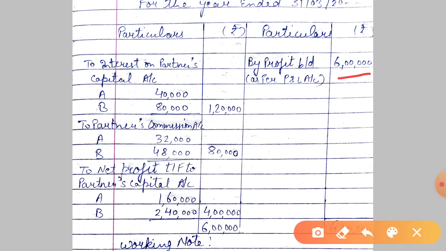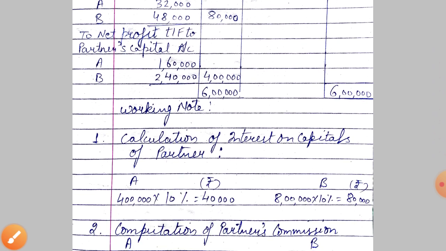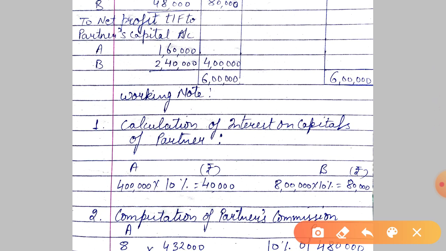Now interest on capital, I have informed you, written in the question, it is 10% of their capital. See in the working note it is calculated. 10% of 4 lakh A's capital and B's capital was 8 lakh. So 10% of each capital. So it is simple to calculate. 10%, 40,000 and 80,000.